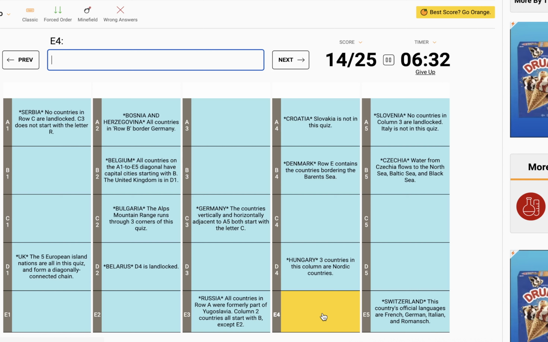Well, I wish I knew where the Barents was. I think it's safe to say it's Russia because Switzerland doesn't have any seas. Or Switzerland's landlocked. And E2 is going to be an island. And it can't be Iceland. So I'm thinking it could be Russia and Iceland. But does that make sense?